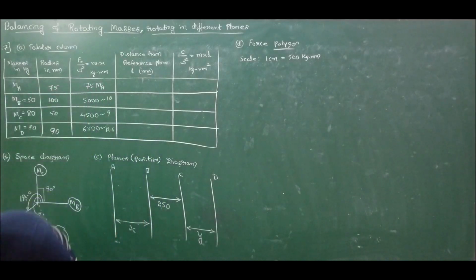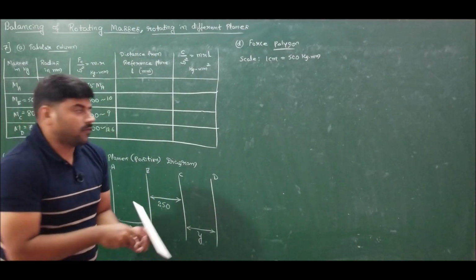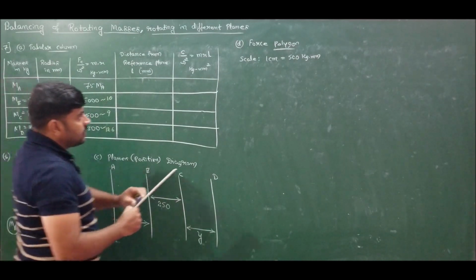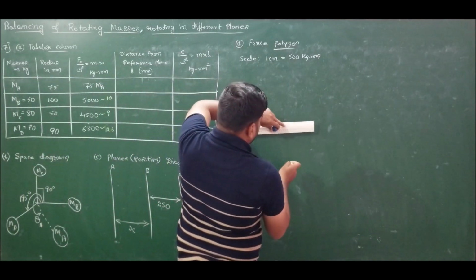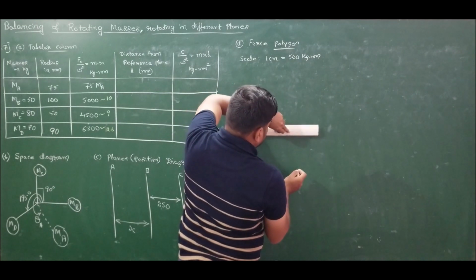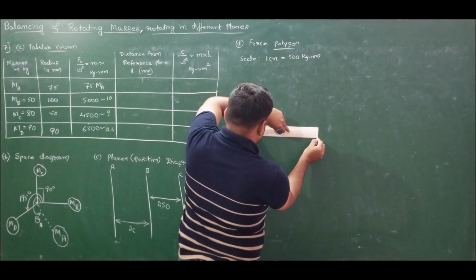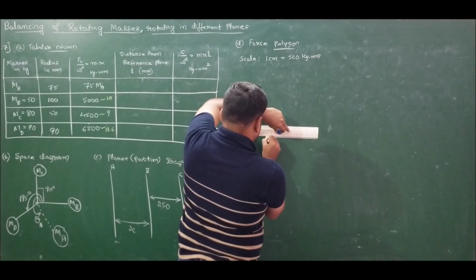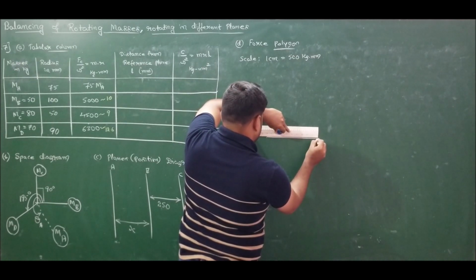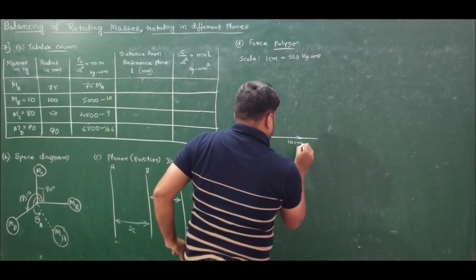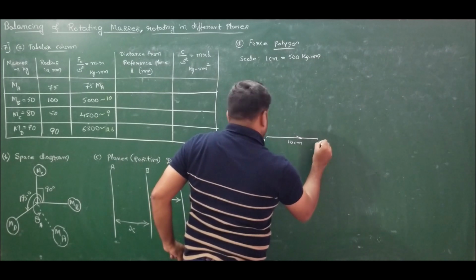Let us solve this. First, I should go for mass B, which is 10 centimeter at an angle of 0 degree. So draw 10 centimeter at an angle of 0 degree. Drawn. This is 10 centimeter. Let us call it as OA.